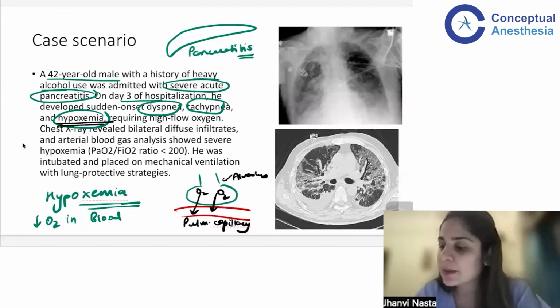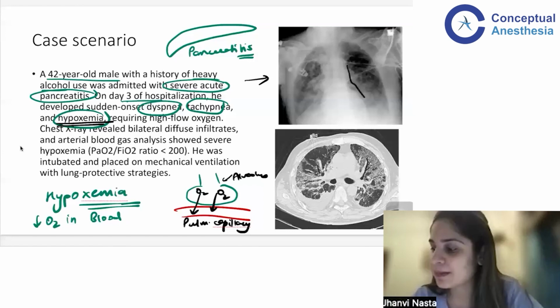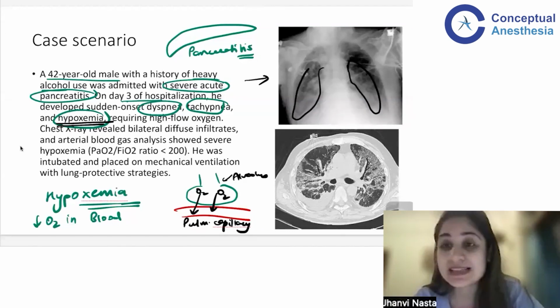Okay. Now this patient is requiring high flow oxygen and his chest X-ray is revealing bilateral diffuse infiltrates. So when you look at this picture that I'm showing you over here, you see that the chest X-ray is not a nice normal X-ray with black lung fields like how we normally see.